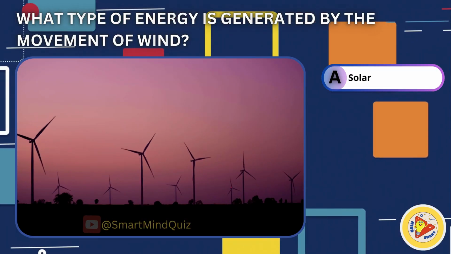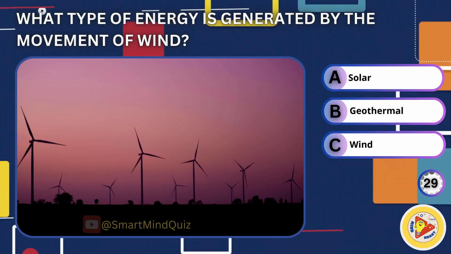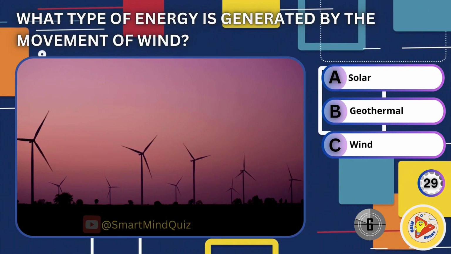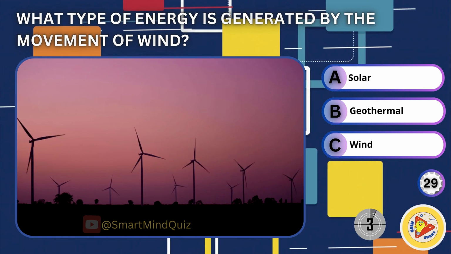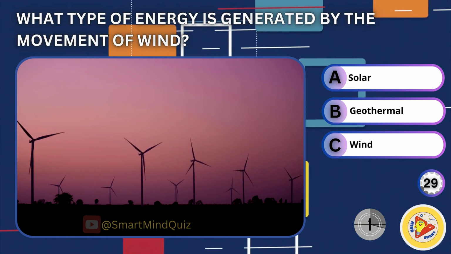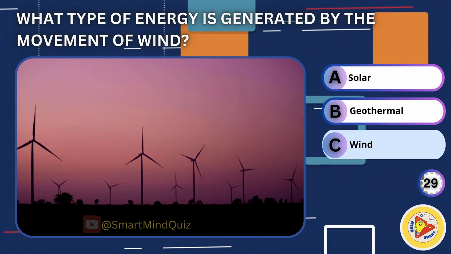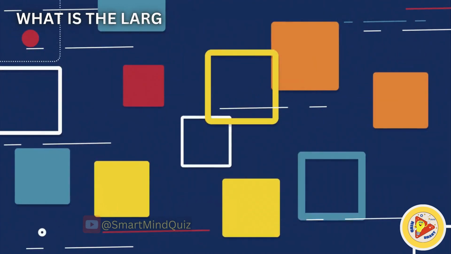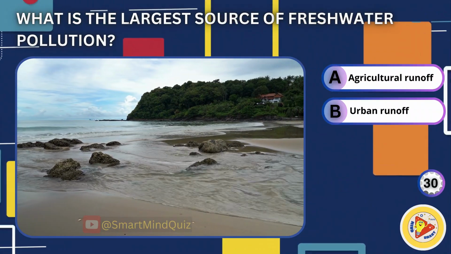What type of energy is generated by the movement of wind? Solar, geothermal, wind. Right answer is wind. What is the largest source of freshwater pollution?